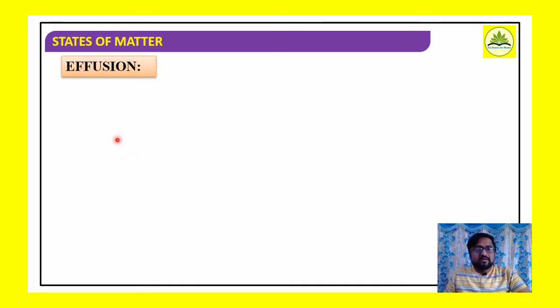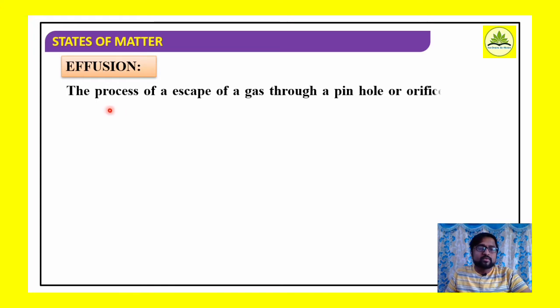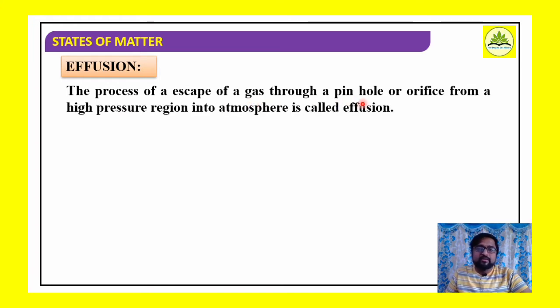Well, now consider effusion, the one more phenomenon. What is effusion? It is the process of escape of a gas through a pinhole or orifice from a higher pressure region into the atmosphere. In general, I can say movement from a high pressure region to a low pressure region is called effusion.